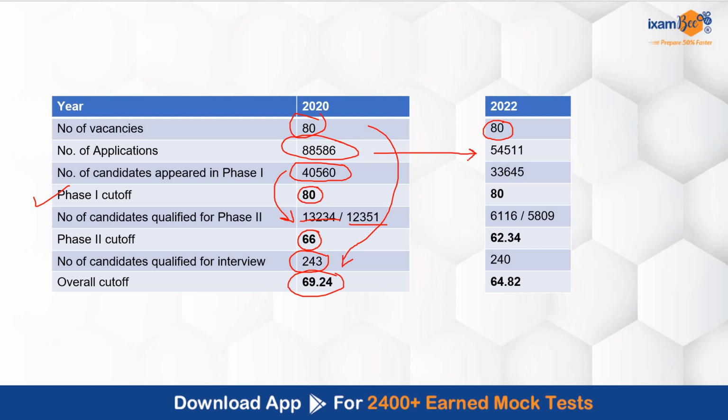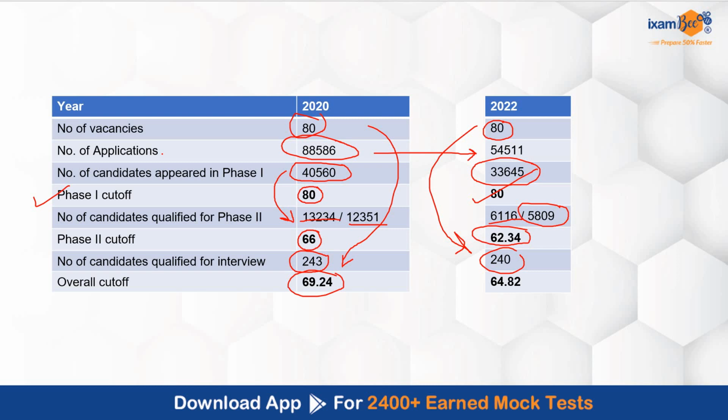The number of candidates who appeared in phase 1 were 33,645. So for one seat, around 400 students appeared for phase 1. 80 was phase 1 cutoff, and the number of candidates qualified for phase 2 were 6,116 and 5,800 students appeared for phase 2. Phase 2 cutoff was 62.34. The number of candidates qualified for interview were 240 in the ratio of 1:3 and 64.82 was the final cutoff. This is the application trend.